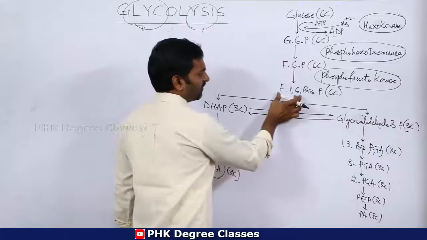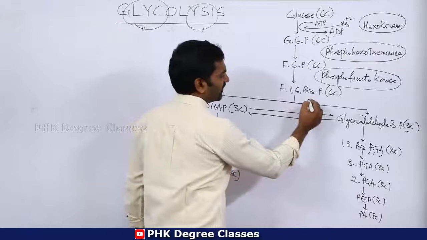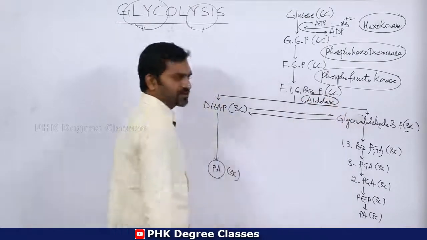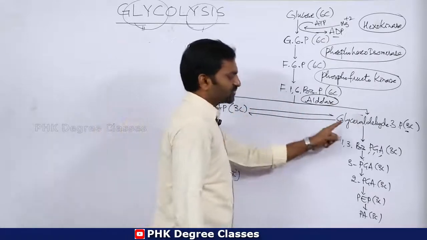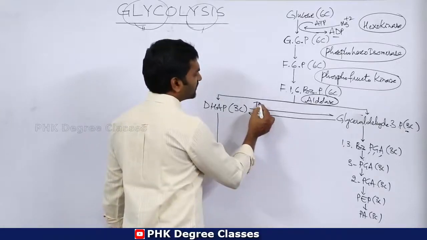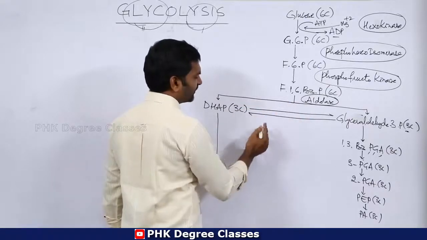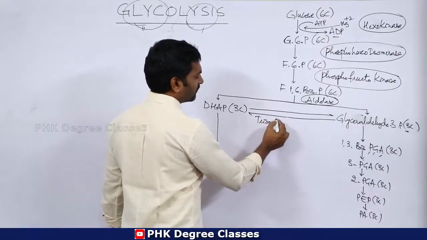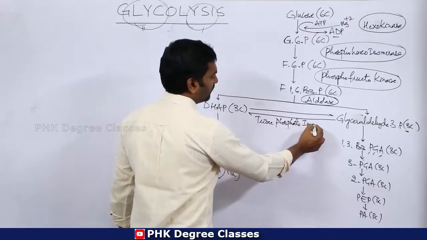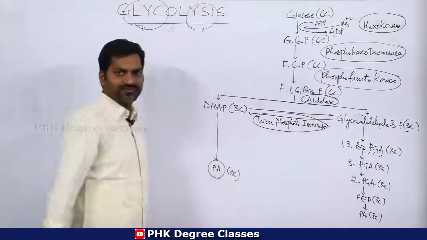Then fructose 1,6 bisphosphate is bifurcated into 2 trioses in the presence of the enzyme aldolase. Then DHAP converts into G3P, and G3P converts into DHAP in the presence of triose phosphate isomerase.